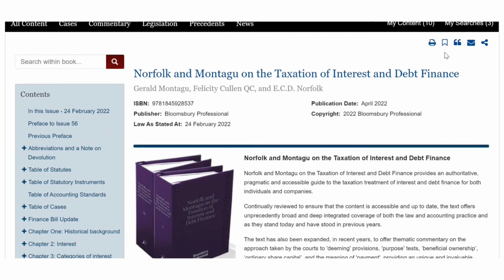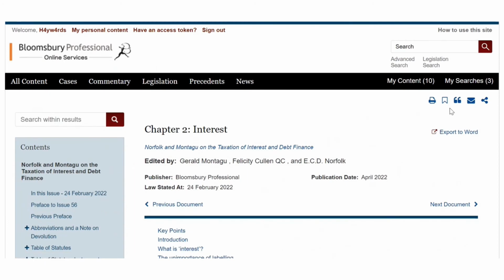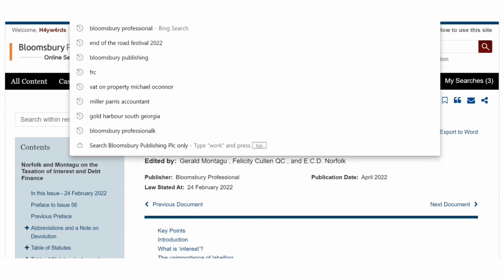I'm just going to run you through some of the content functionality as well. If you want to print any particular document, we have a print icon here. If you want to save a particular page, you can click on the save icon. That will save it into your personal content if you want to set up a personal content folder, or you can simply save this page, the URL is up here, to your browser and go back to it as regularly as you need to.